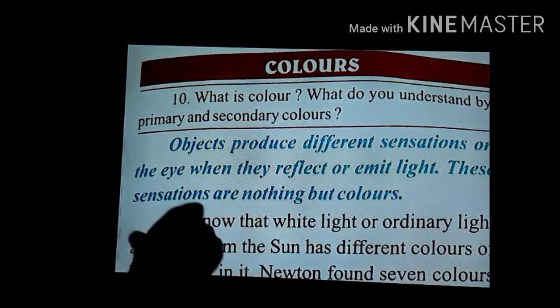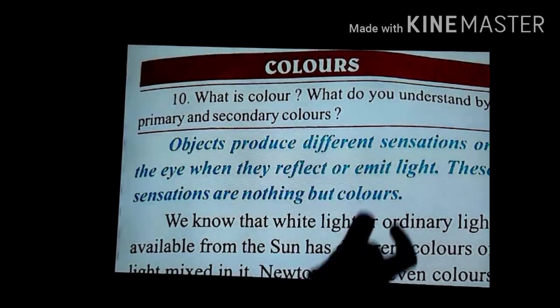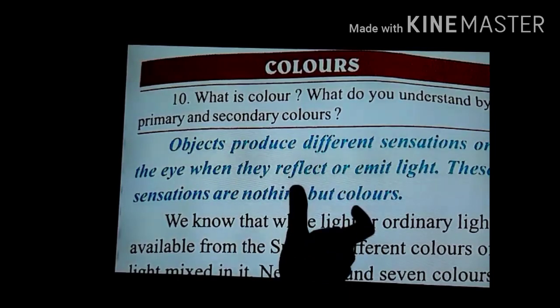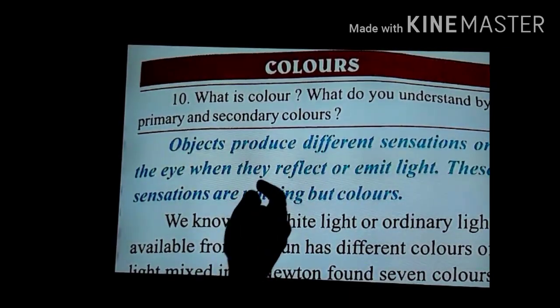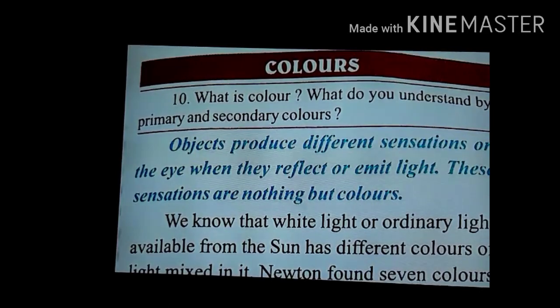light. Means when the light is reflected back by the objects, that time the objects produce different kinds of sensations, and these sensations are nothing but the colors only. You can see the different objects around us. We see many objects around us, but they appear to have different colors.